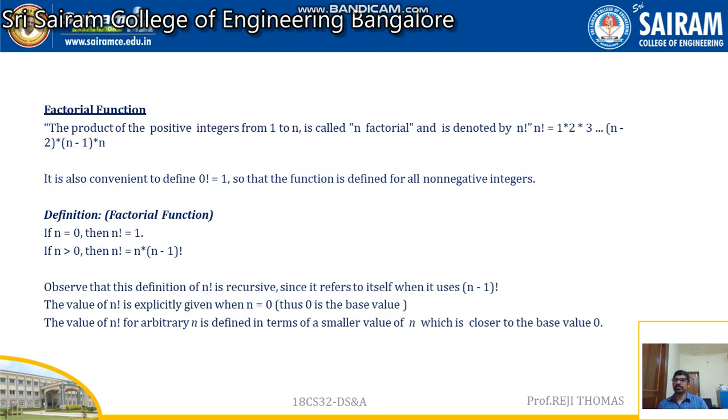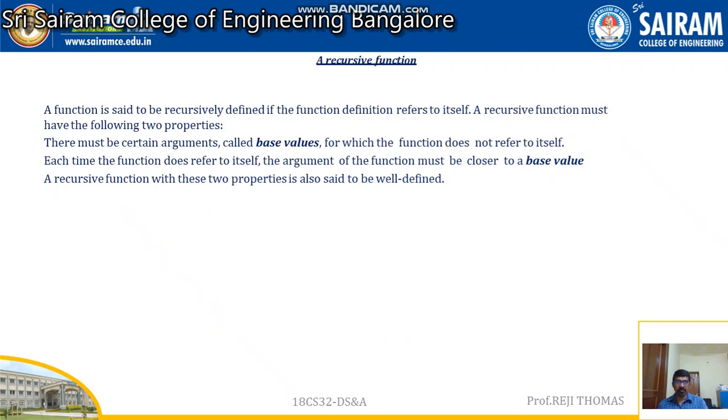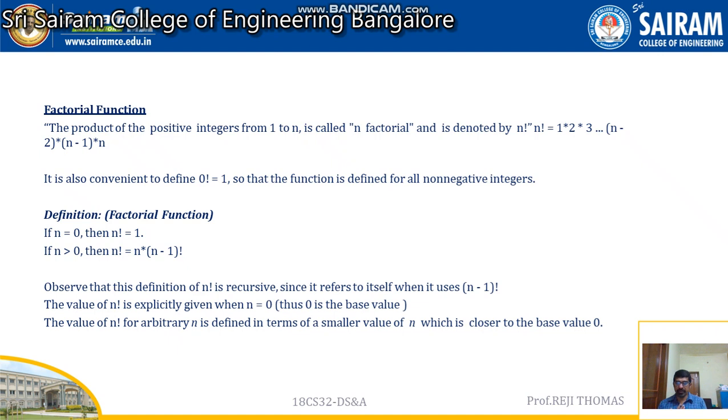Let us see how we can write this. We are normally very familiar with the factorial of a function. Take any number, let us say 5. So 5 factorial, how do we find it? We multiply all the numbers starting from the given number till 1.